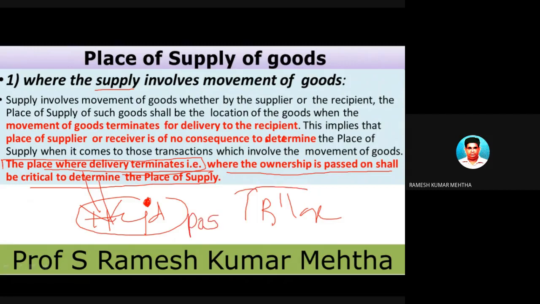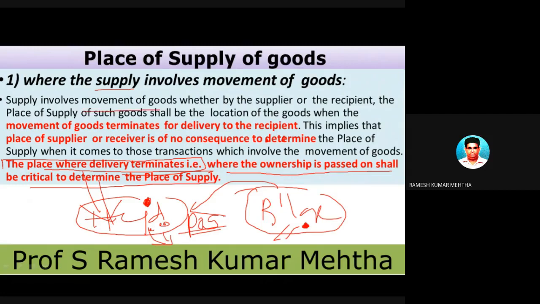Who is supplying? A person from Bangalore is supplying. To whom is it being supplied? To a place of supply called Hyderabad. So we have determined the place of supply as Hyderabad. The person who is selling is of Bangalore, selling it from Bangalore. So two different states. So it is a case of interstate supply of goods.